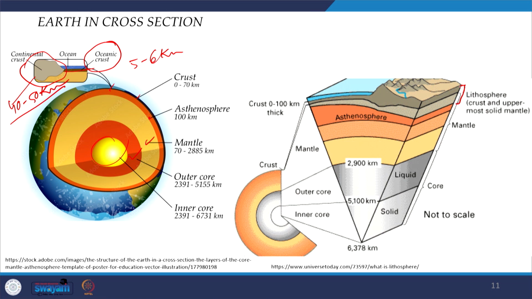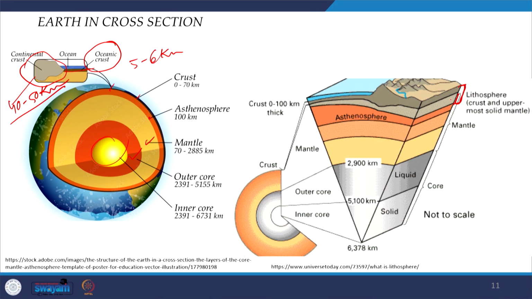That means the crust as a whole and the upper part of the upper mantle, which is rigid, solidified and welded at the base of the crust. This total layer is called the lithosphere. The lithospheric plates move like curved caps on the earth's surface.